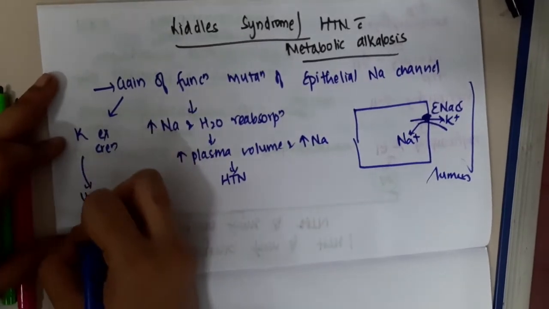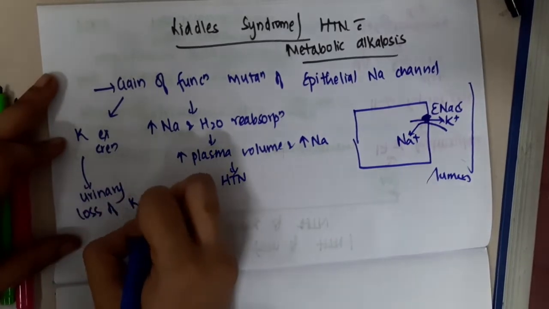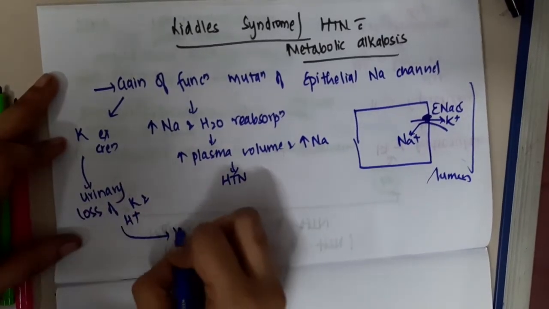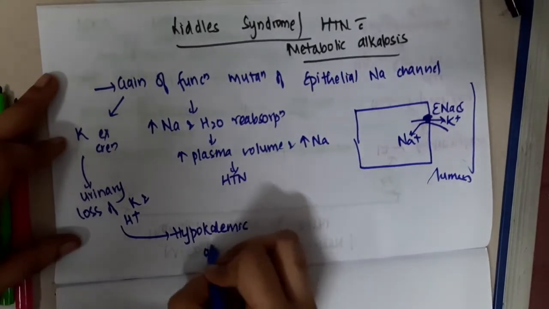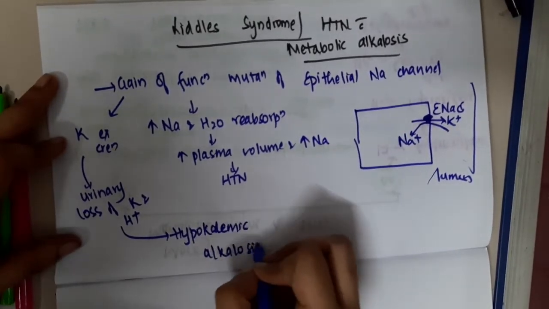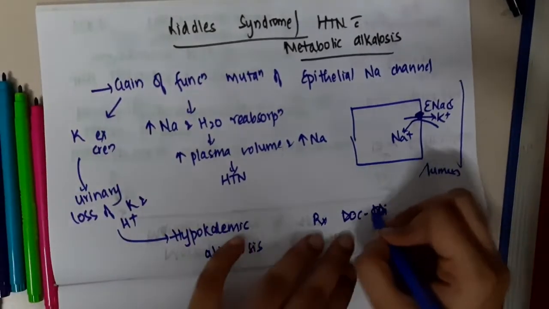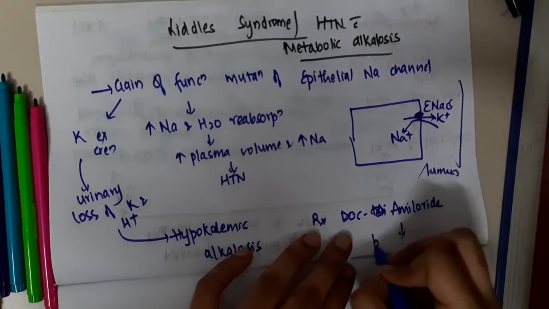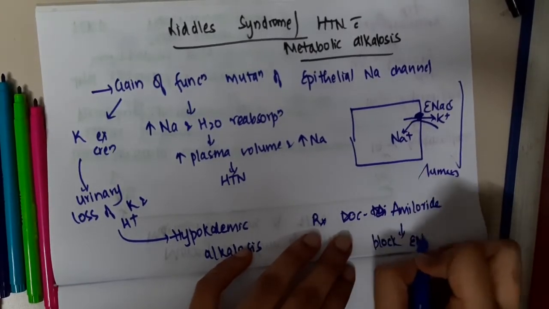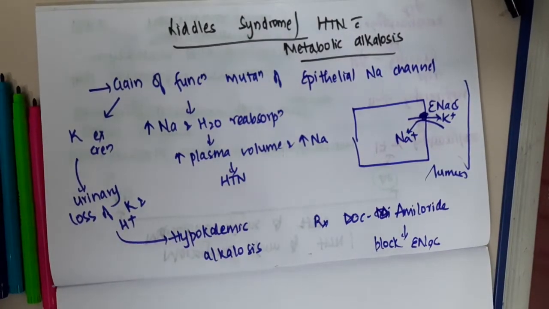So there is urinary loss of potassium and H plus, which results in hypokalemic alkalosis. The drug of choice is amiloride. Amiloride mainly blocks epithelial sodium channels. So this is about Liddle syndrome.